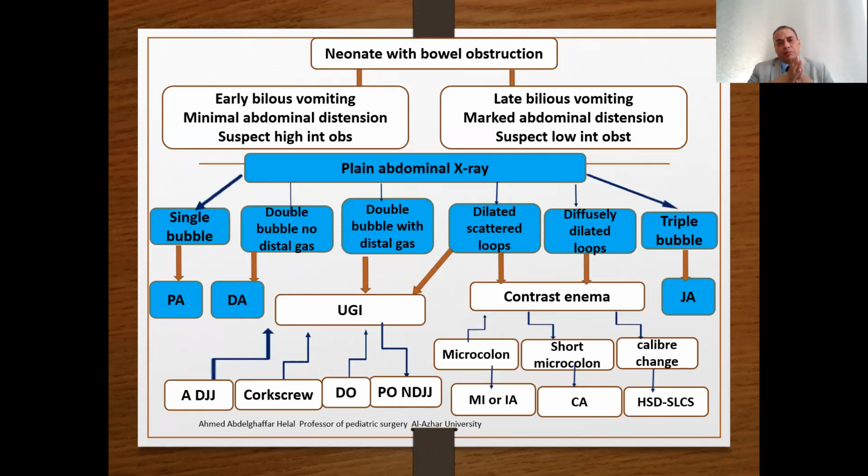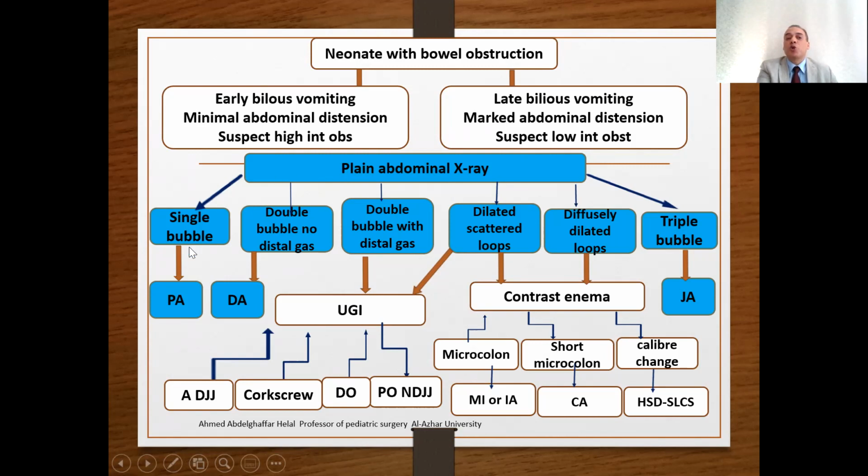Very important: the neonate with intestinal obstruction. What is meant by intestinal obstruction? Bilious vomiting, distension, failure to pass meconium. We have two groups: early bilious vomiting with minimal abdominal distension, suspect high or proximal intestinal obstruction; late bilious vomiting with marked abdominal distension, suspect low obstruction. In both cases, start with a plain abdominal X-ray.